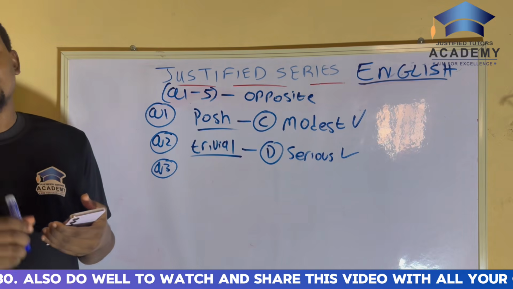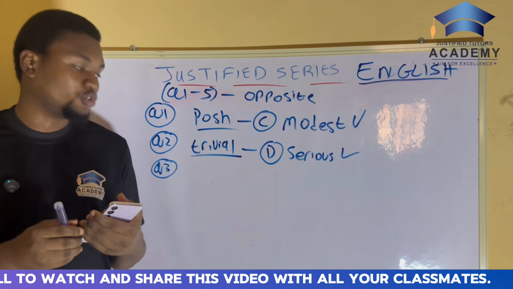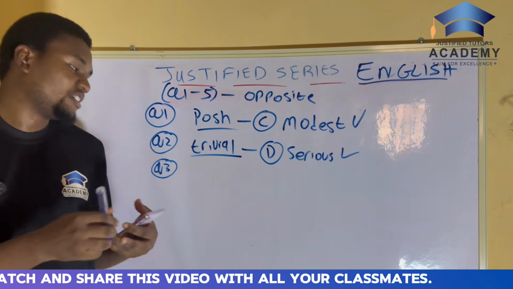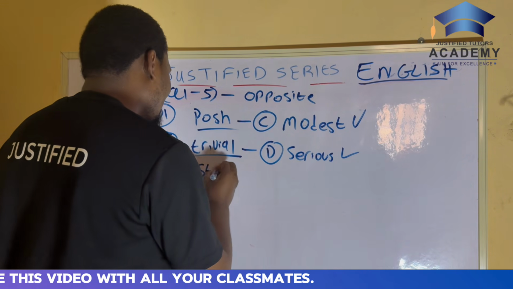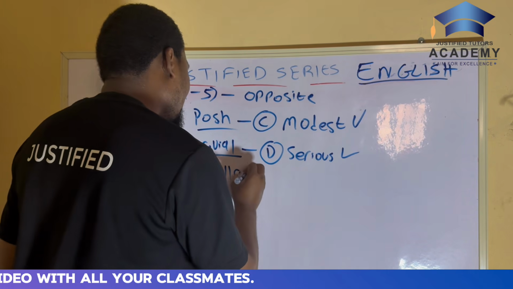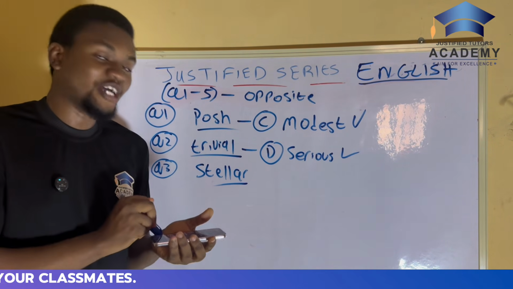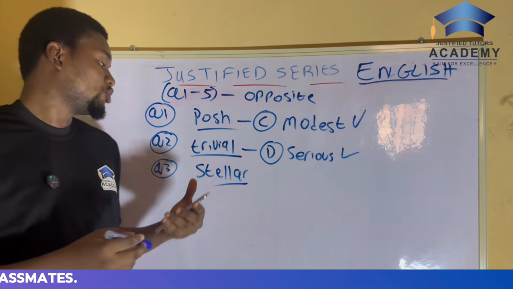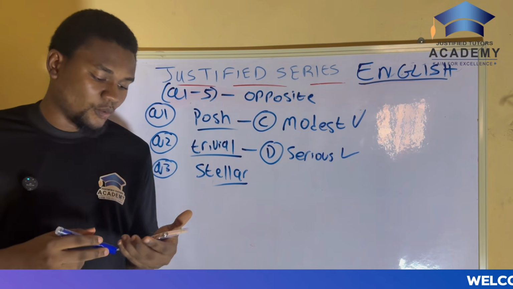Now, again, ask yourself the same question. What is the underlined word? The underlined word for question 3 is stellar, which is spelled S-T-E-L-L-A-R. All right. So now we have to find the opposite meaning word to this word. Which of the options is opposite in meaning to this particular word here?